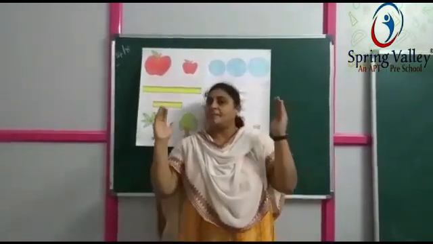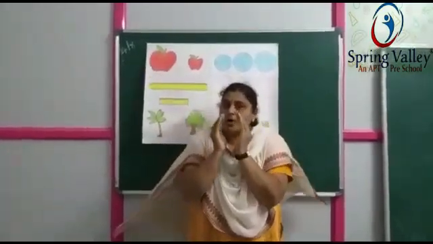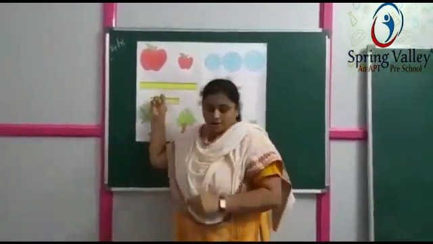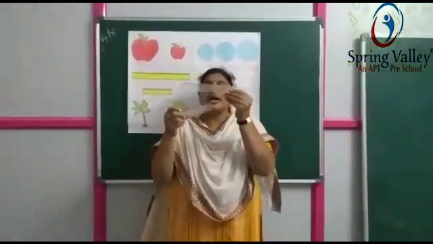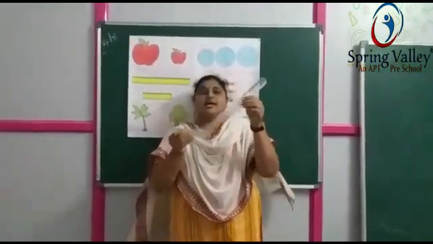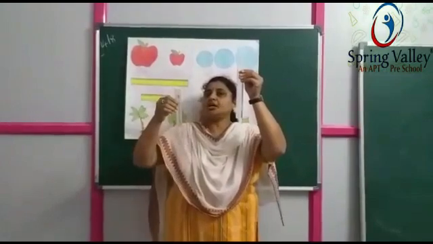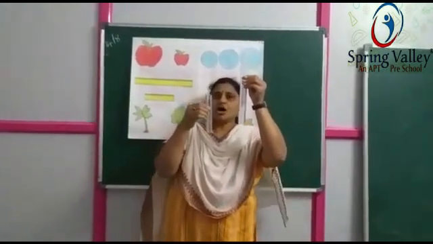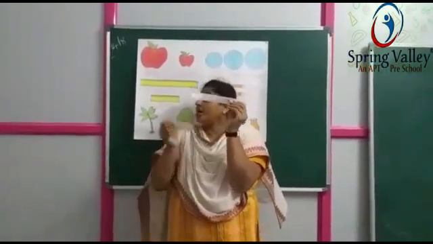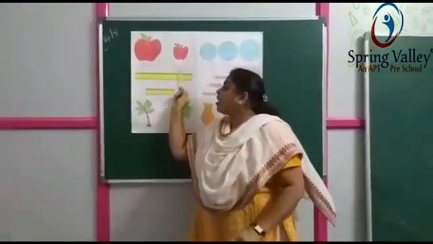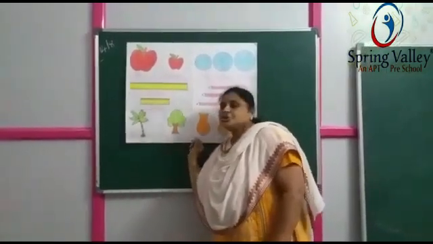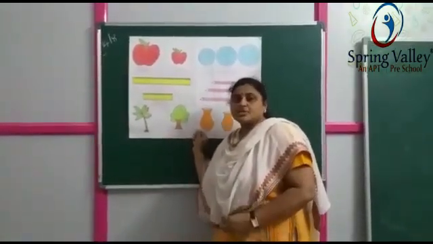What are the concepts, children? Big apple, small apple. Big का मतलब बड़ा, small का मतलब छोटा, and long. See, this scale is long and this is short. This is long scale, this is short scale. This is taller, this is shorter. This is tall, this is short. This is long, this is short. Got it, children? So these are your concepts. Big, small, long, short, tall, short. Hope you understood this concept, children.